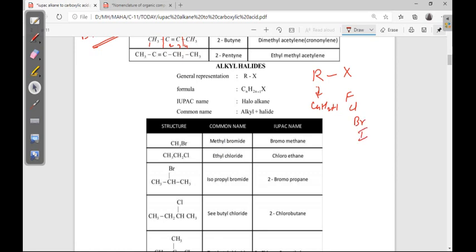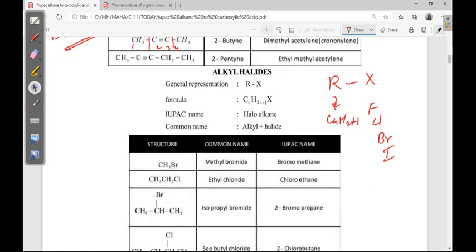Now for this alkyl halide, there is no suffix for halogens, only prefix is there. The prefix is halo. Halo means chloro, bromo, iodo, these things.